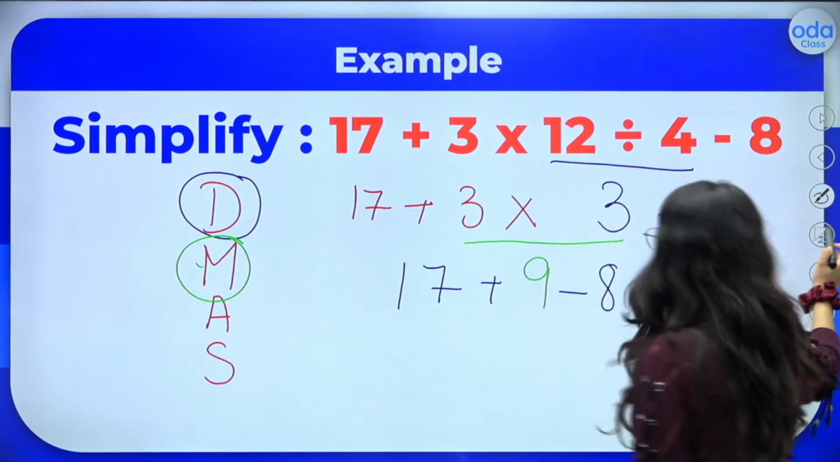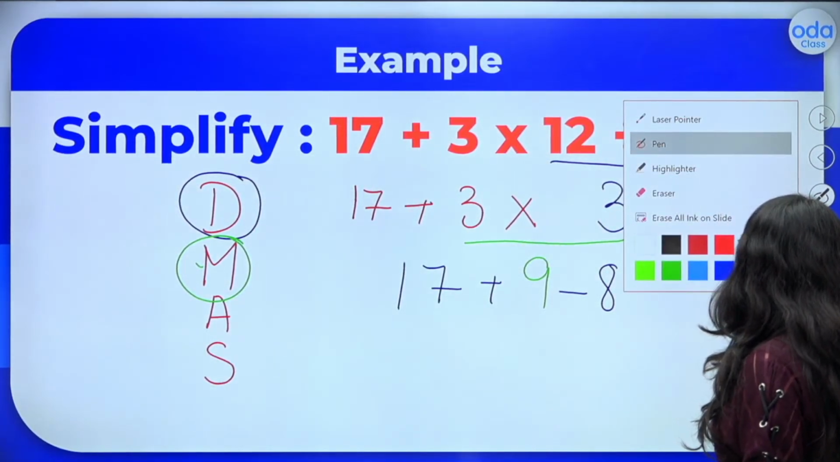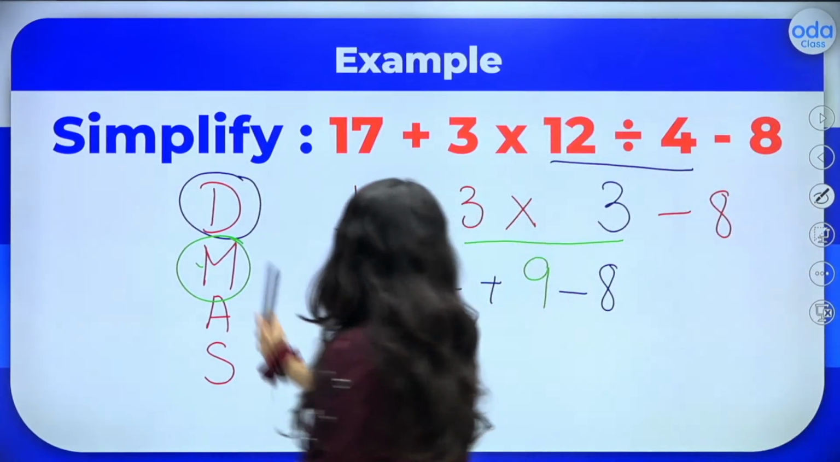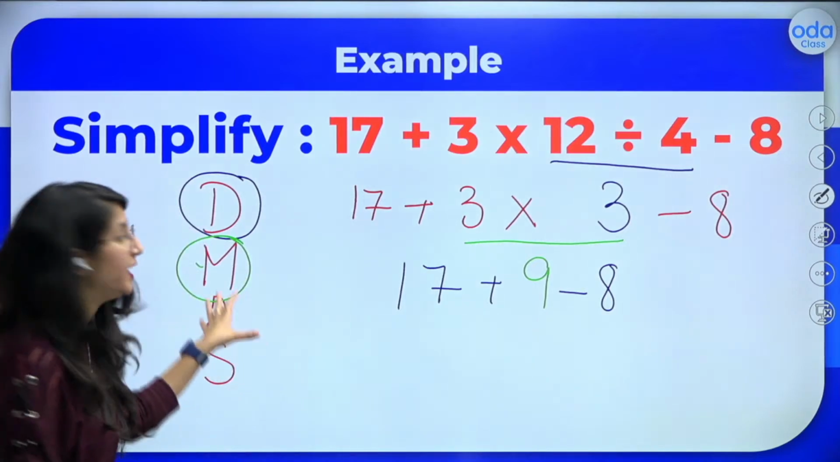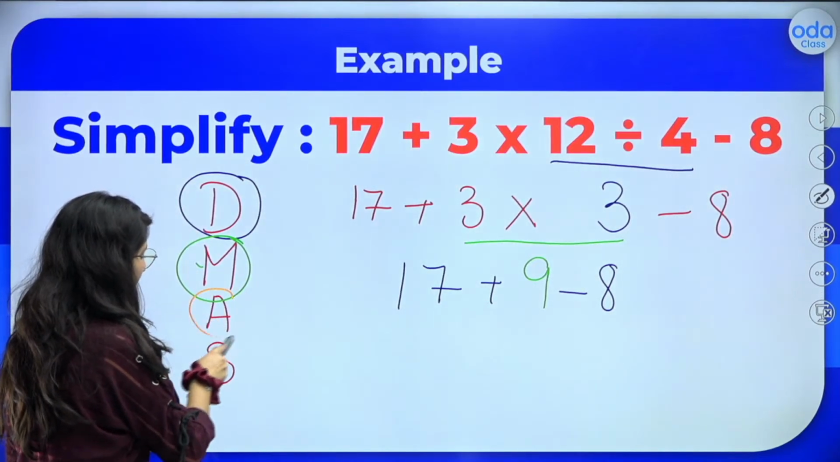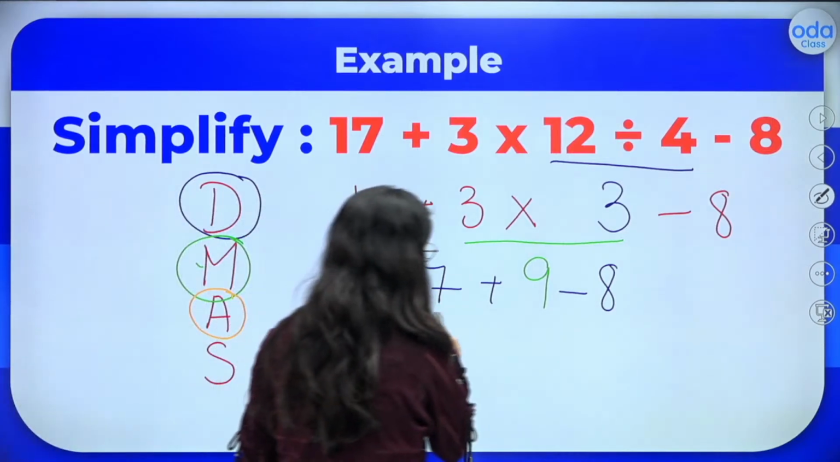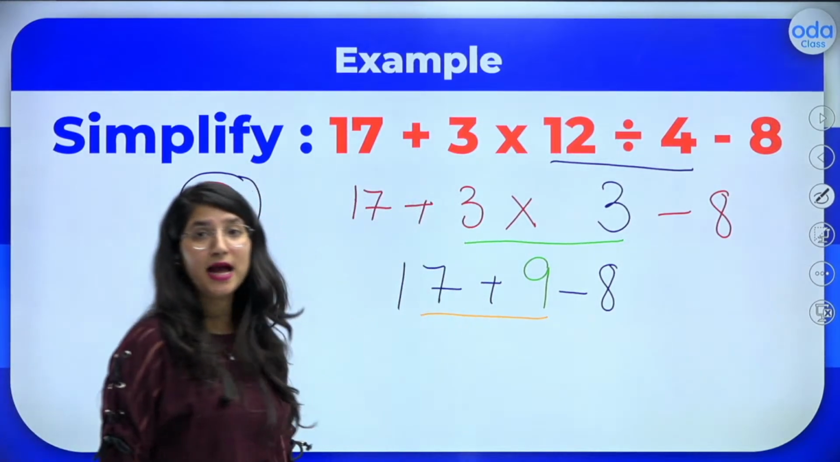Okay, that's wonderful, all of you. Now let us move to the next operation. What is that? After multiplication, kids, we have addition. So now we will be adding. So what are we supposed to add over here? We'll be adding 17 and 9.